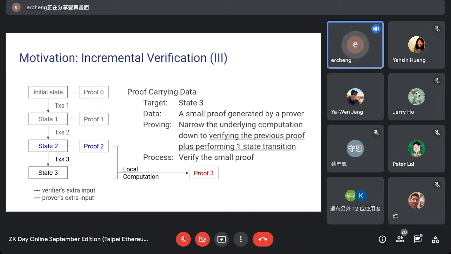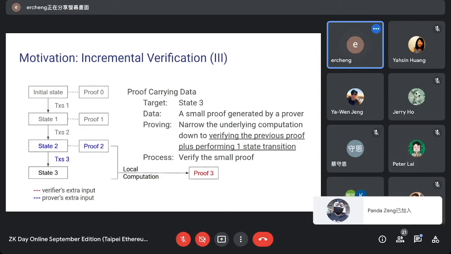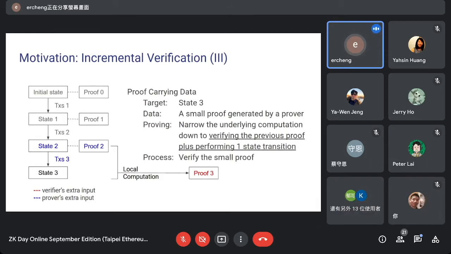So we would like to construct such a data structure called proof carrying data. And we can see that in this proof carrying data structure, when the prover tries to generate a proof, it actually has to prove in its proof that the previous proof is correct and validating the previous state. So there is a verification process inside the generation of the proof, because in generating the proof, you have to verify the previous proof. So this is why it is called recursive proof composition.